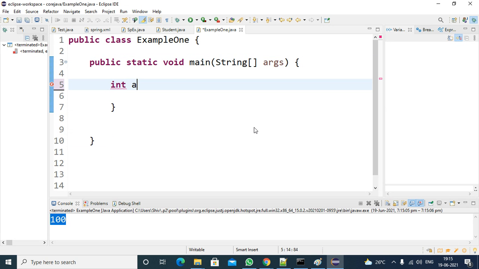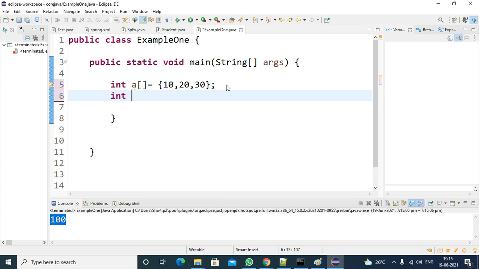Suppose I have an integer array a with some values 10, 20, 30, and I have one more integer array a1, a double dimensional array, with some values 10, 20, 30, 40.